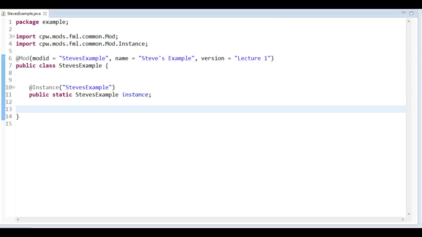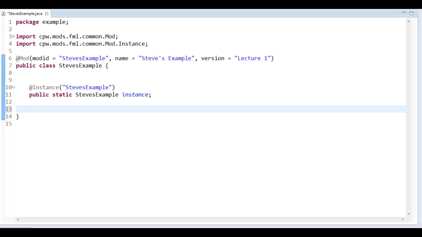Now we have the instance of a mod. Well, we might want to load things in a mod, like, alright, the mod starts, we might want to register some tile entities, we might want to add some recipes, we might want to add some sounds and things like that. How do we do that? Because we need to do that, otherwise our mod is just an empty shell, it's not going to do anything. Okay. So what we want to do, and this is new in 1.6 by the way, so if you have modded before, it's going to be a bit different.